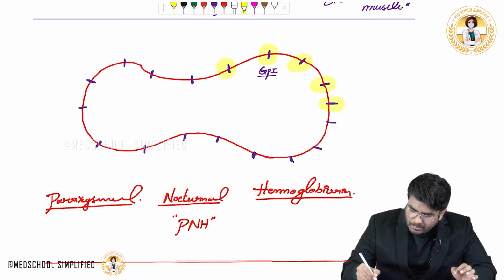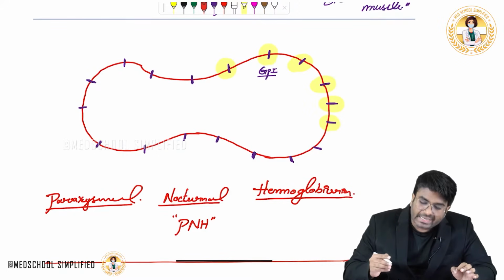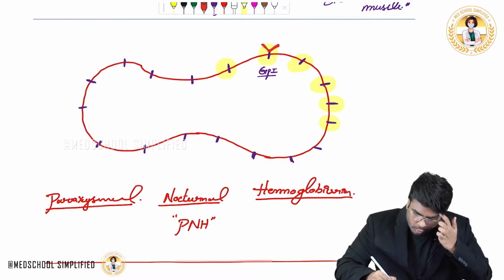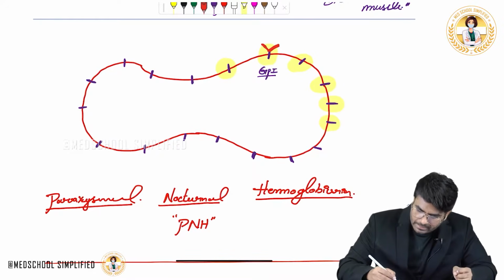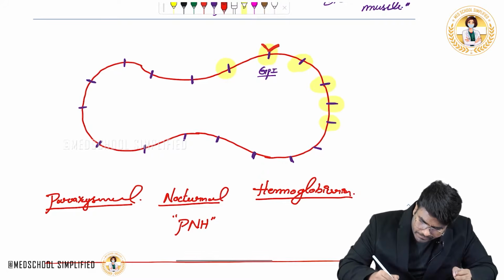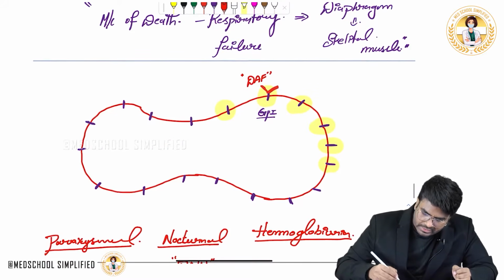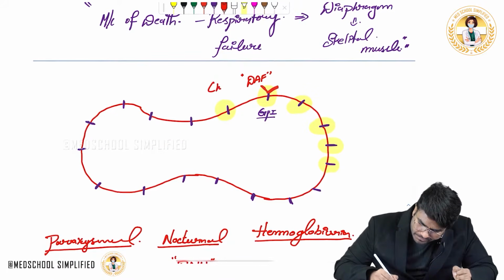See, this lipid anchored protein called GPI is attached to the cell, and to this GPI two more molecules are attached. One is DAF, decay accelerating factor, the cluster designation is CD55.